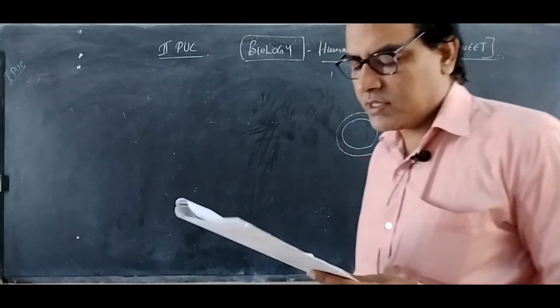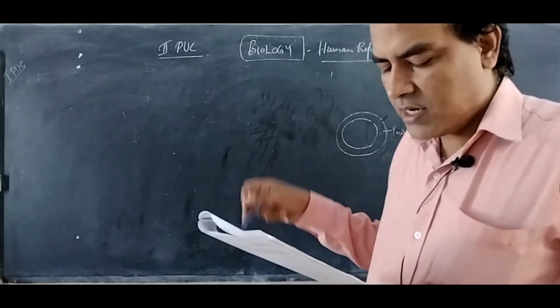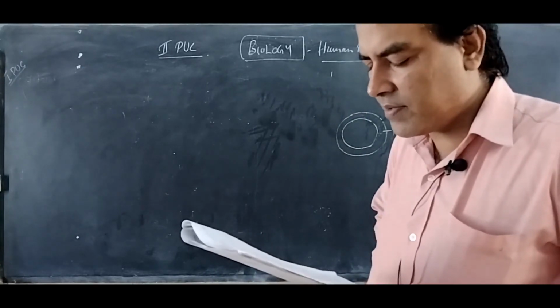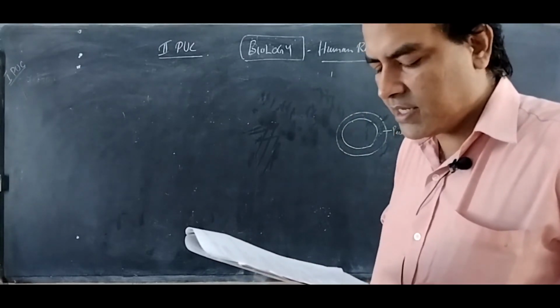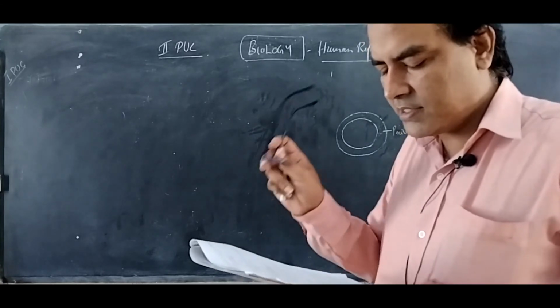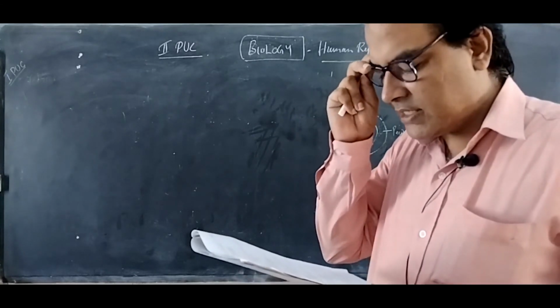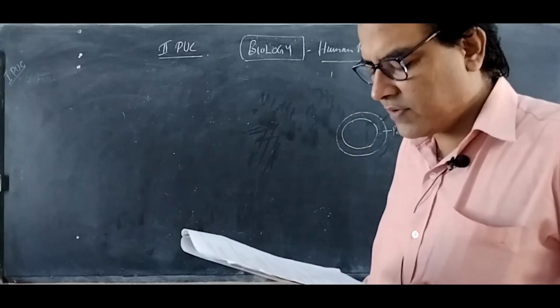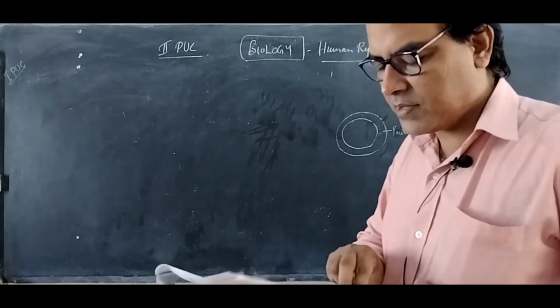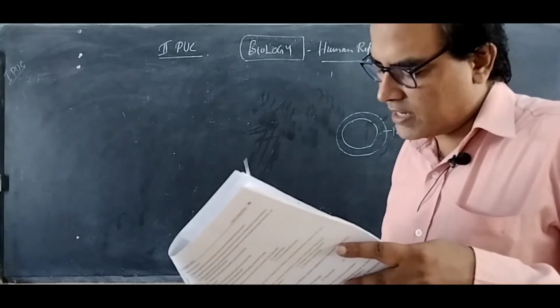Now once again, these questions we already discussed. The decidua which takes part in the formation of the maternal portion of the placenta is the decidua basalis, which lies under the chorionic villi and over the myometrium.